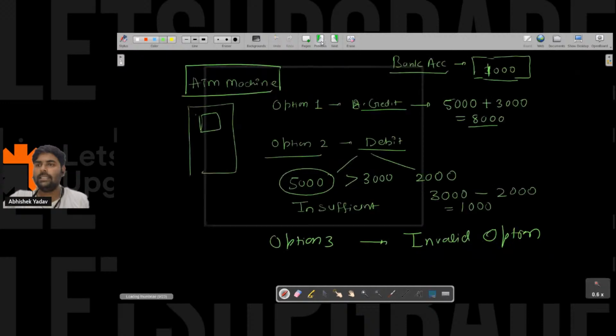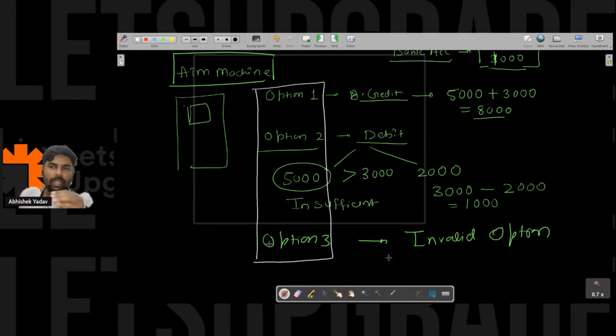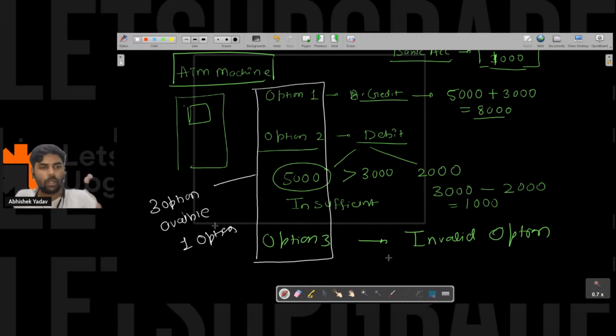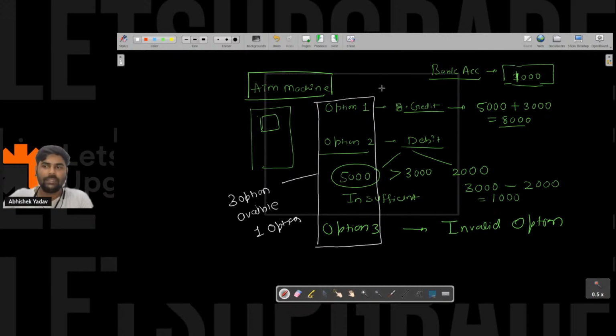Okay, so let's try to understand this part. Now let's go to the ATM machine. If the if else part is clear, then looking at this whole diagram, you can see one point: I have three options available. When I go to the ATM machine, I have three options and I have to choose only one option among them. So the moment you have more than two options and have to choose only one, you can use if else if.